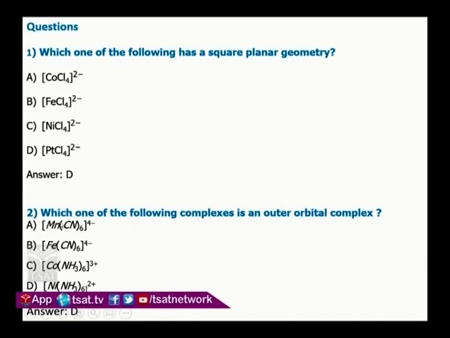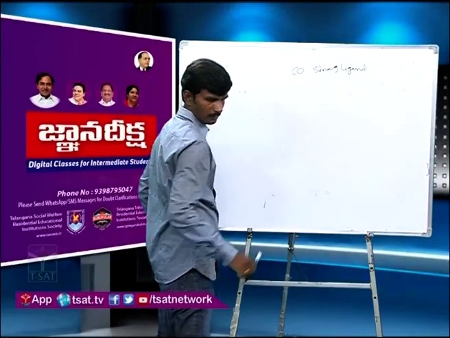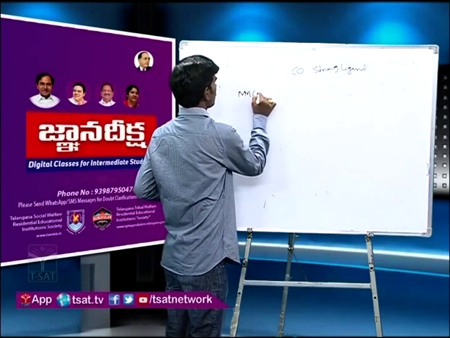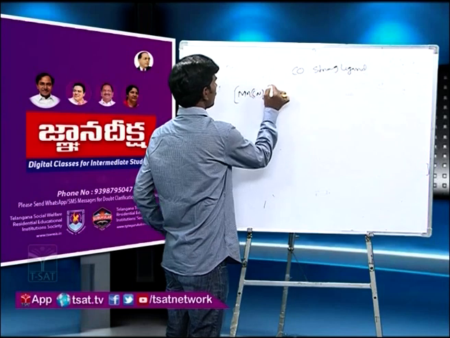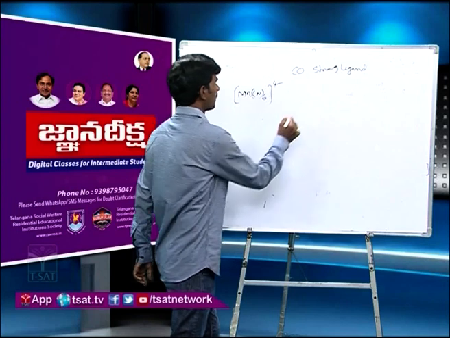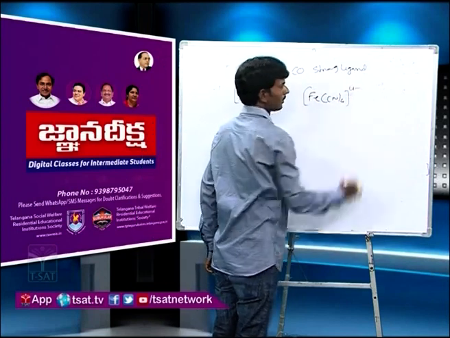Now second question, you see. Which one of the following complexes is an outer orbital complex? What is an outer orbital complex? If higher energy orbital is used, then it is an outer orbital complex. Now let us see here, they have given hexacyanomanganate ion. Similarly, hexacyanoferrate, this complex they have given.